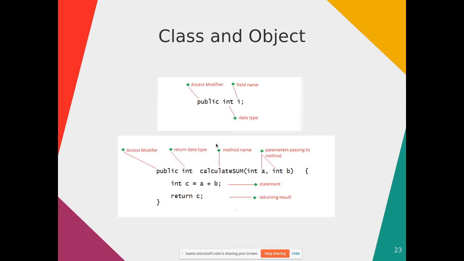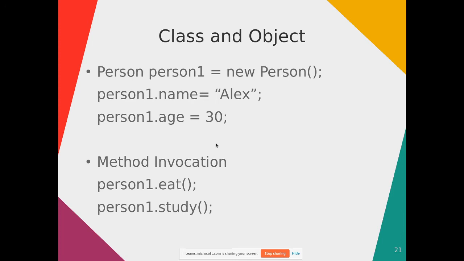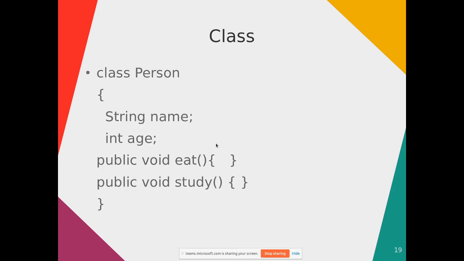Similarly we will write the data fields and methods for this person class. You can see there are two data fields, data members, name and age. Name is of string type, age is of integer type, and it has two methods, public void eat, which will not return anything, and public void study.